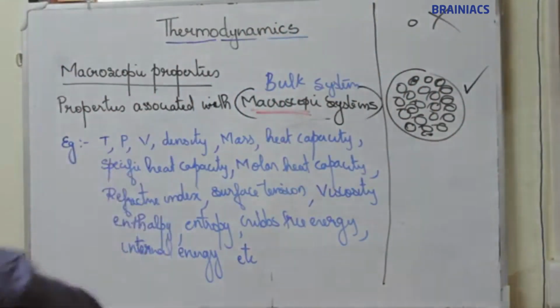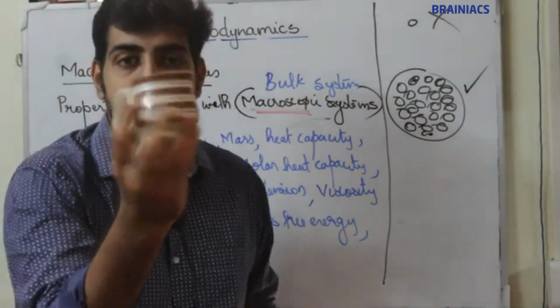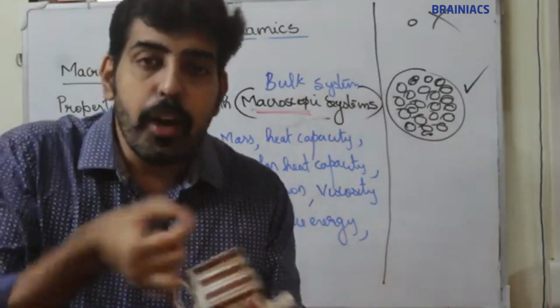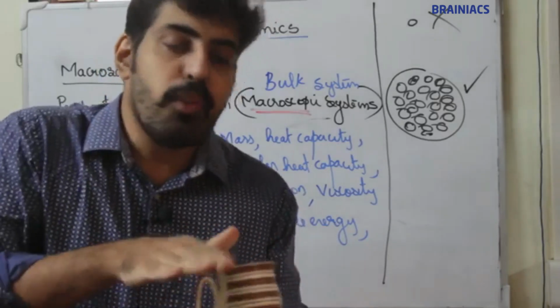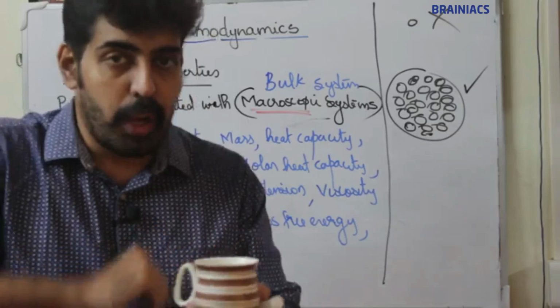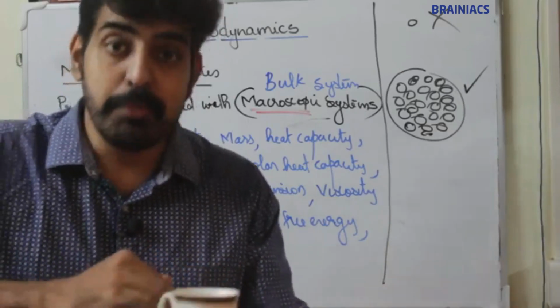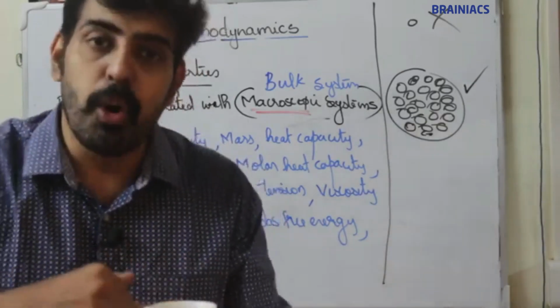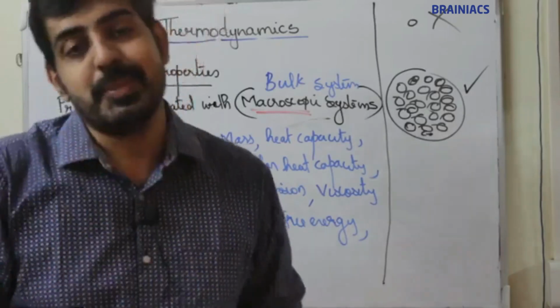A cup of coffee. We are not considering a single molecule. In coffee, there are a large number of water molecules, a large number of sugar molecules, a large number of caffeine molecules, and a large number of milk molecules. We are considering bulk systems.